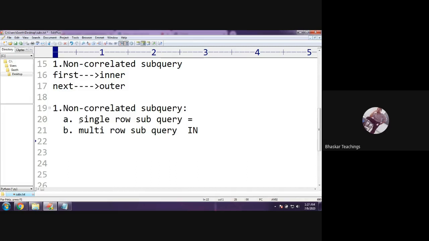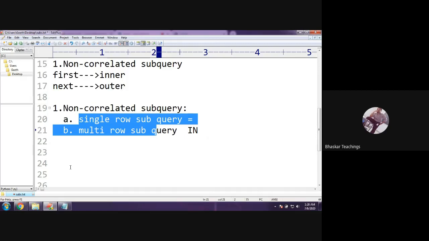And what is a non-correlated subquery? It is a subquery where the innermost subquery is executed first, and then the output of the inner subquery is served as input to the outer query. Innermost query is executed first, and next the outer query is executed. And there are two types: single row subquery and multi-row subquery.